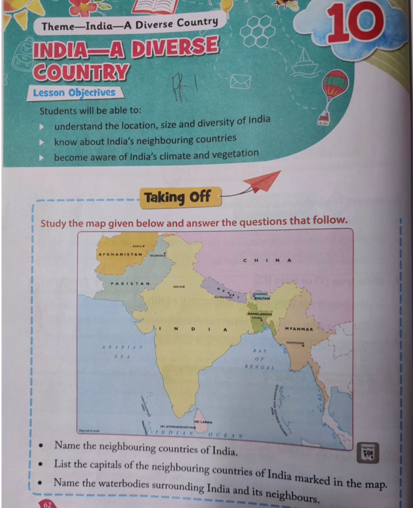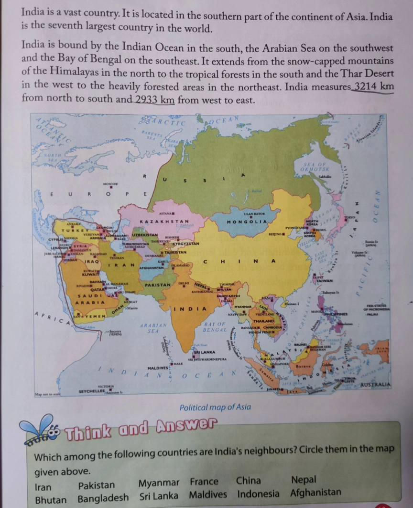Now moving further, let's study about India. India is a vast country. It is located in the southern part of the continent of Asia. India is the 7th largest country in the world. India is bounded by the Indian Ocean in the south, the Arabian Sea on the southwest, and the Bay of Bengal on the southeast. It extends from the snow-capped mountains of the Himalayas in the north to the tropical forests in the south and the Thar Desert in the west to the heavily forested areas in the northeast.